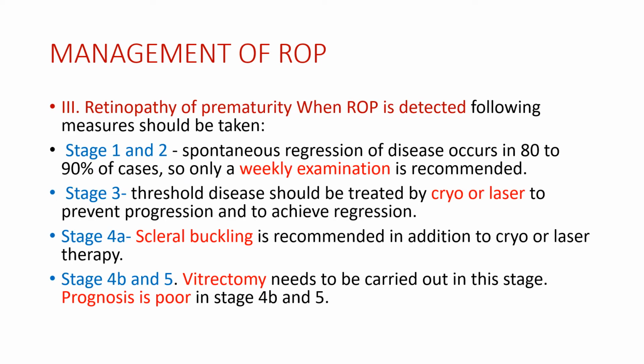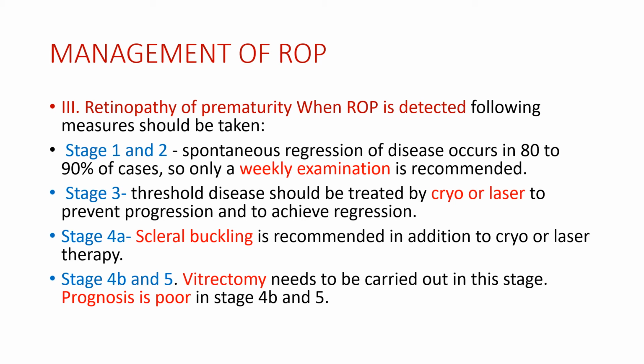Retinopathy of prematurity, when ROP is detected. So when ROP is detected, the following measures should be taken. Stage 1 and 2, which is basically the stage of demarcation line and the stage of ridge formation, tend to spontaneously regress in 80 to 90% of cases. So only a weekly examination is recommended. Stage 3. Threshold disease should be treated by cryo or laser to prevent progression and to achieve regression.